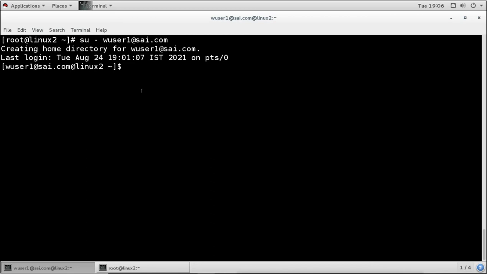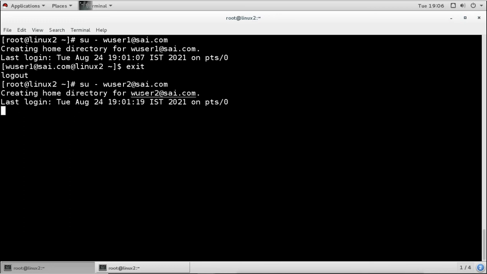We are authenticating it from the Windows Active Directory server. There is another account we have, that is WUser2, so we can log in with that account also. So this user is also available. I log out. Now if we want to check, we can check by this, and we want to leave.